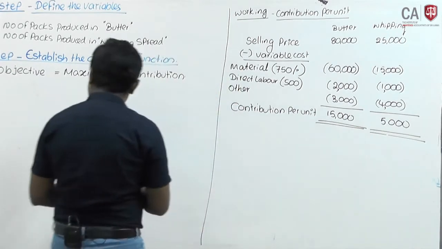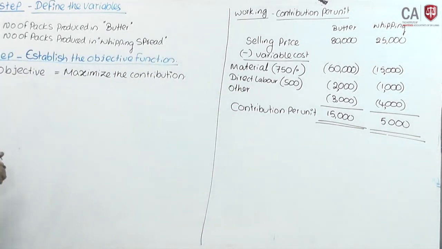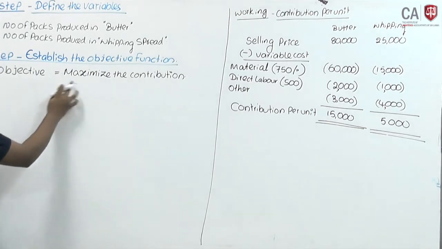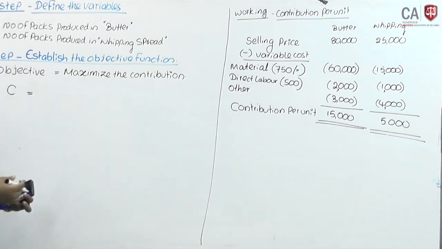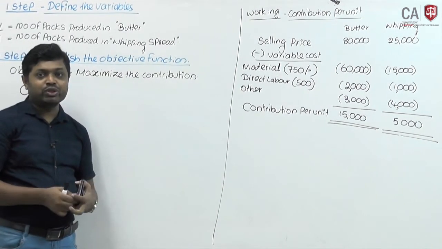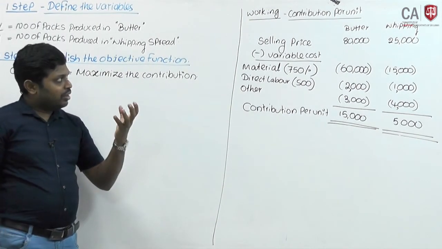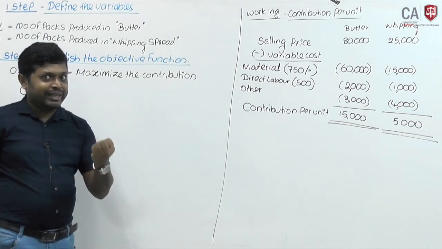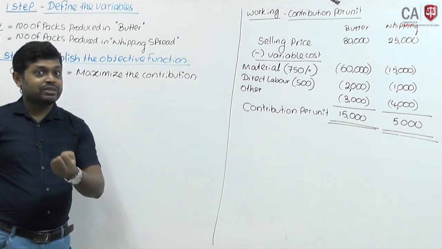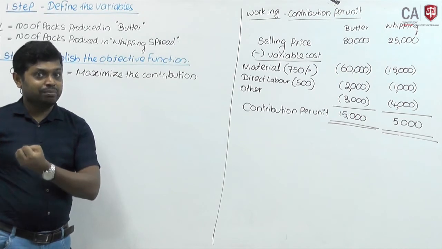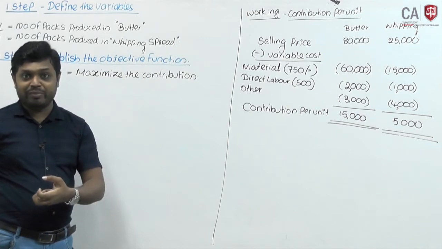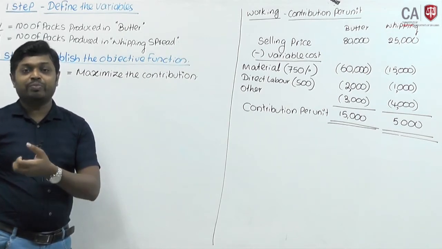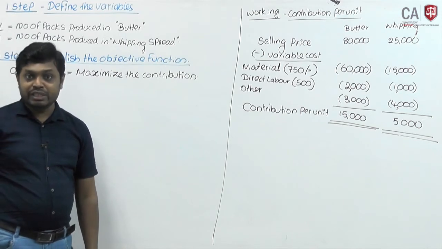Then we can establish the objective function, as the objective is to maximize the contribution. Contribution is represented by C. Total contribution you can calculate as contribution per unit of butter into the number of packs sold of butter, plus contribution per unit of whipping pack into how many packs sold in whipping spread.